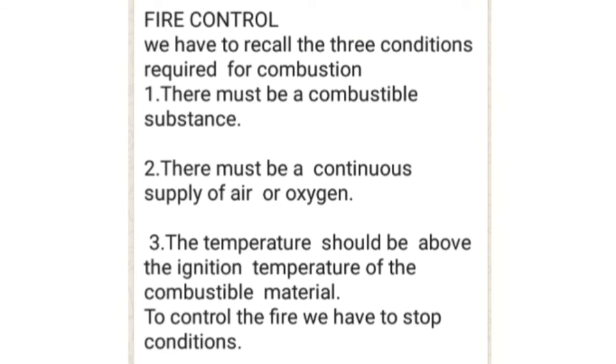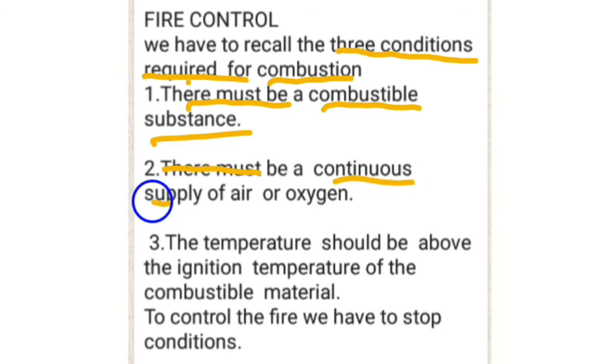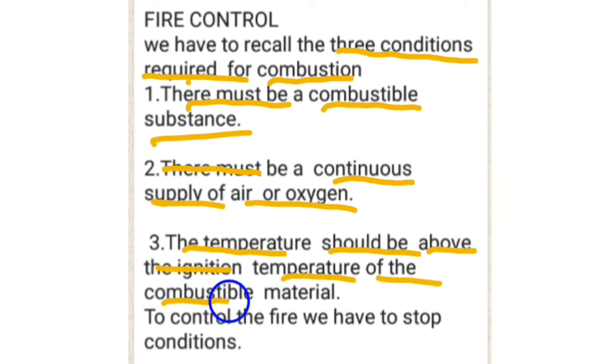To control fire, we have to recall three conditions required for combustion. Number one, there must be a combustible substance. Number two, there must be a continuous supply of air or oxygen. Number three, the temperature should be above the ignition temperature of the combustible material. Remember, the temperature should be above the ignition temperature of the combustible material. To control the fire, we have to stop these conditions.